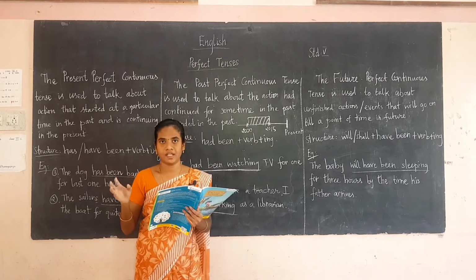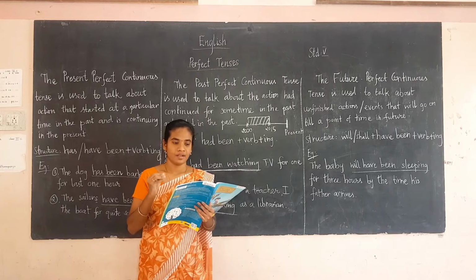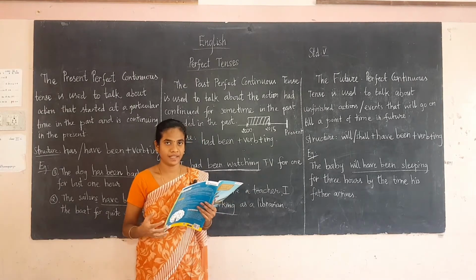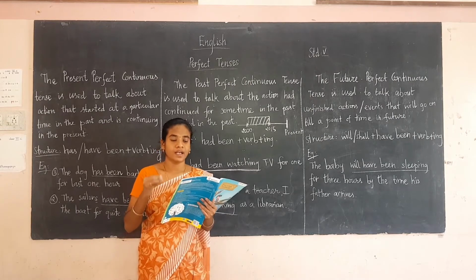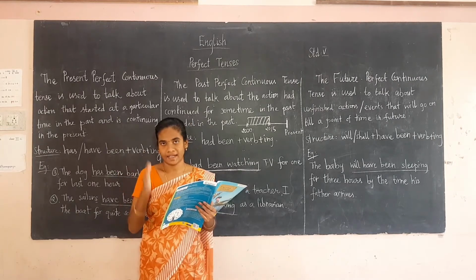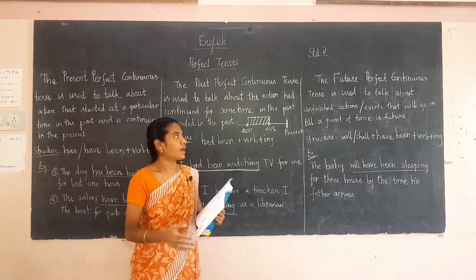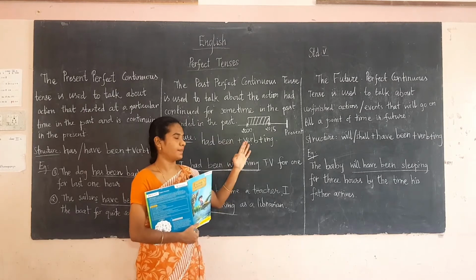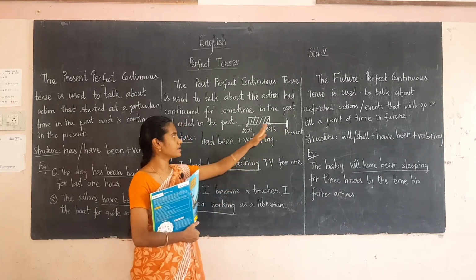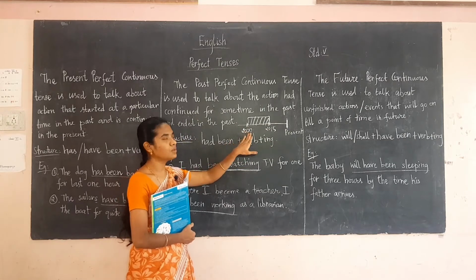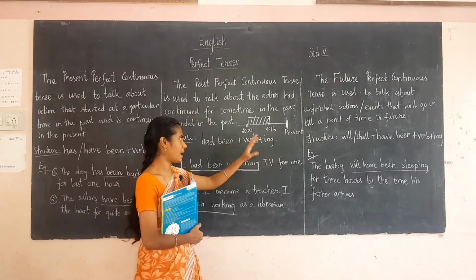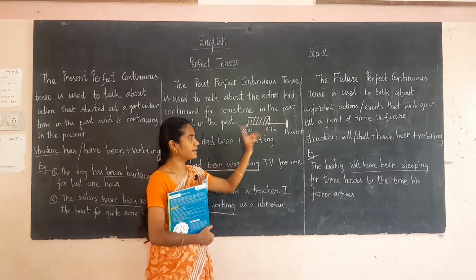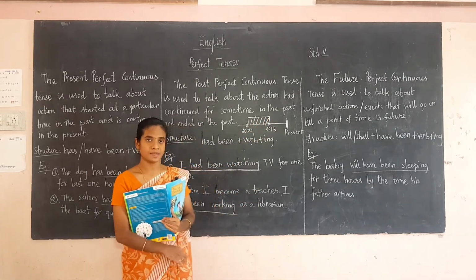Had been playing. So these are the actions: had been singing, had been driving, had been playing. These are actions that continued for some time in the past and ended in the past. They are known as the past perfect continuous tense. Now you can remember the timeline. This is the present, and these are the things which happened in the past. In 2000 one of the actions happened, it continued for some time and ended in the past. That is known as the past perfect continuous tense.